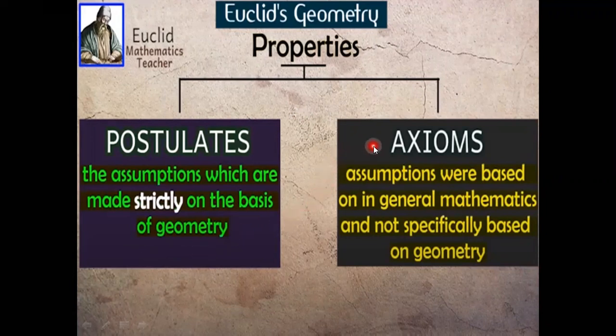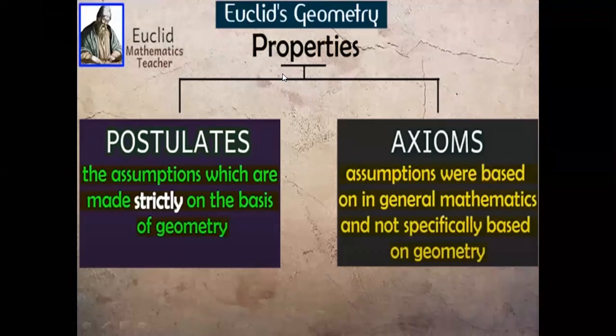Whereas axioms are also assumptions, but are based on general mathematics and not specifically on geometry. So my dear students, now let us understand Euclid's axioms in detail one by one.